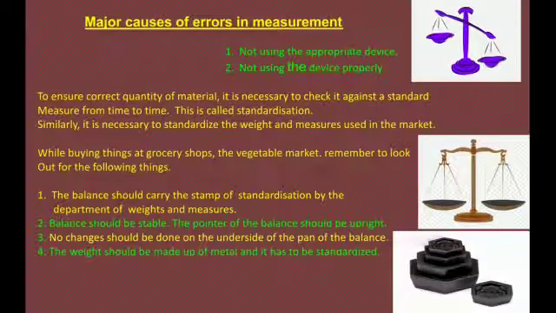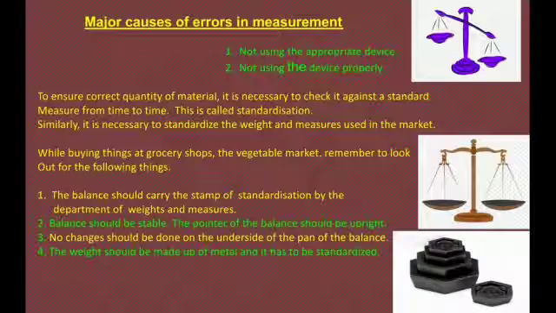Next topic is major causes of errors in measurement. First one is not using the appropriate device. Second one is not using the device properly. To ensure correct quantity of material, it is necessary to check it against a standard measure from time to time. This is called standardization. Similarly, it is necessary to standardize the weights and measures used in the market.